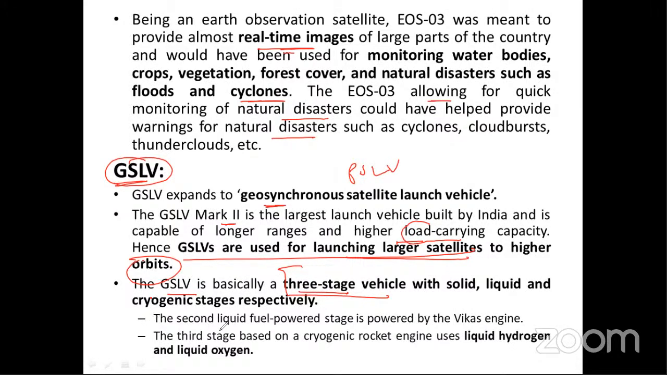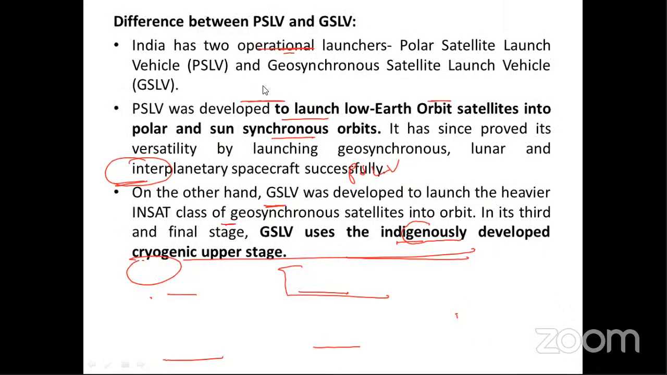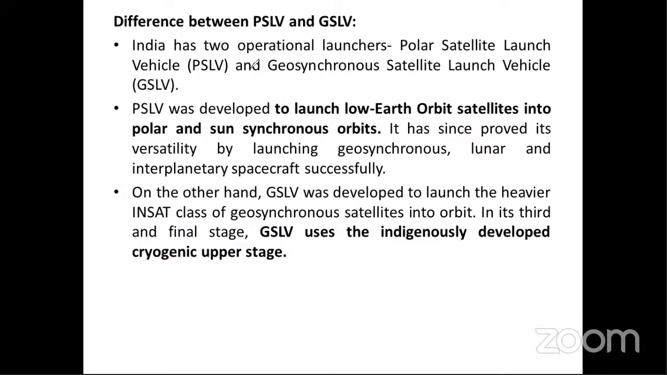Okay, the second liquid fuel powered stage is powered by the Vikas engine. The third stage, based on a cryogenic rocket engine, used liquid hydrogen and liquid oxygen. So a very simple question they can ask in the exam: what type of fuel does a cryogenic engine use? It uses fuels like liquid hydrogen and liquid oxygen. This is a very important statement. You should know the types of fuels.